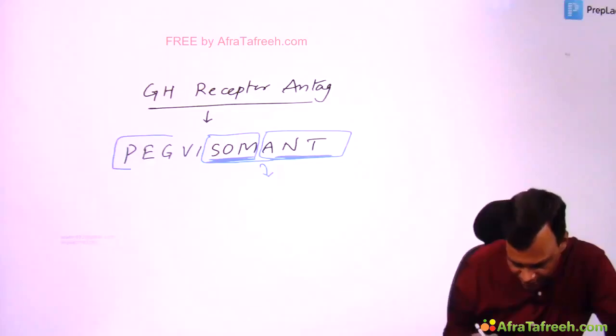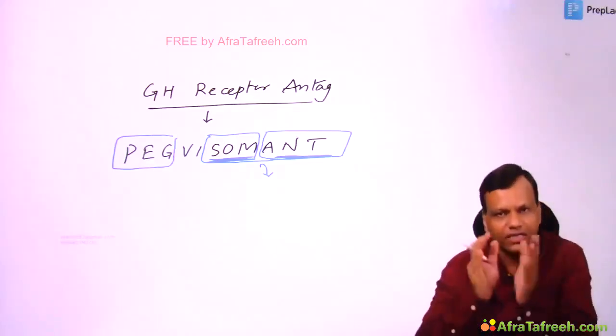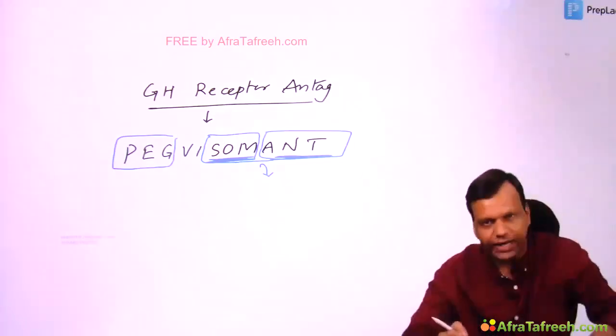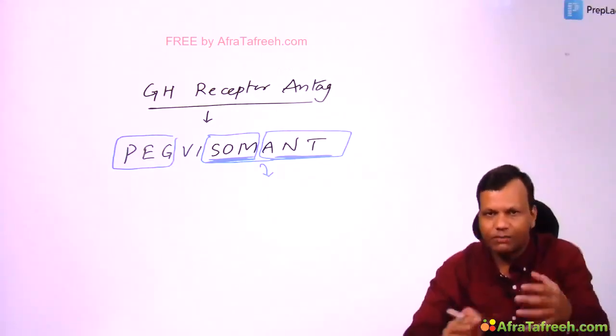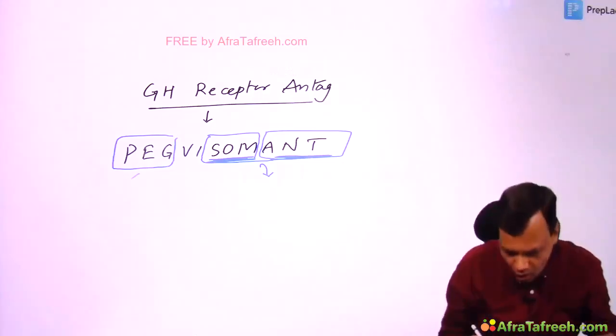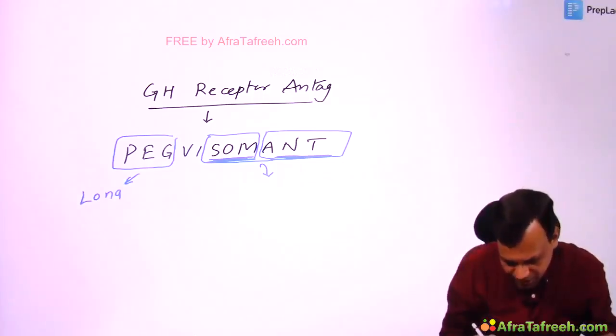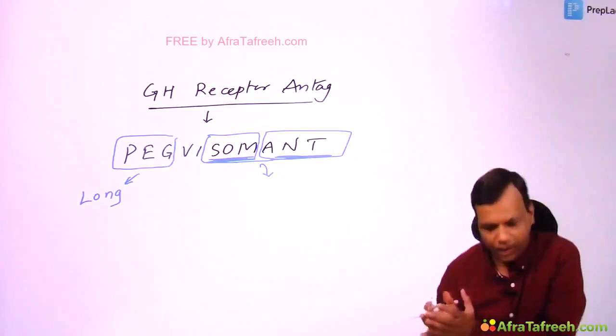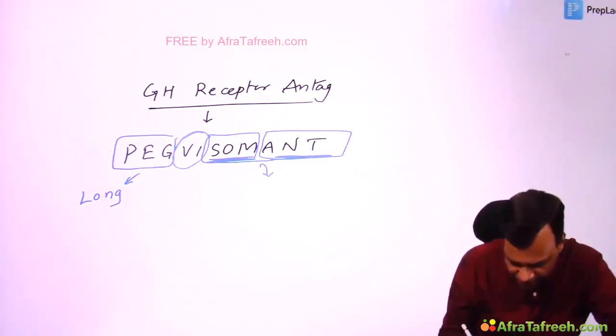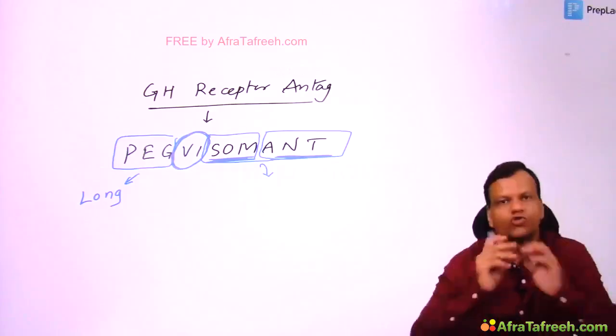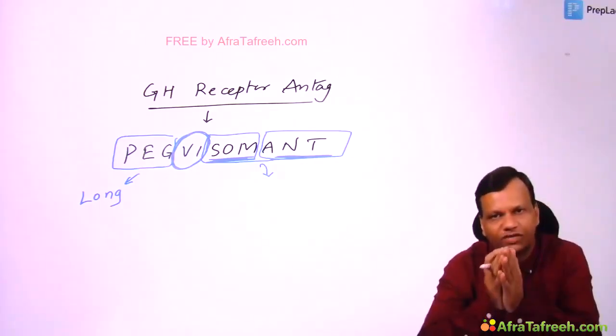Then PEG, in the name, stands for polyethylene glycol. Polyethylene glycol, if added to a drug, makes it long acting. So it is a long acting growth hormone receptor antagonist used in acromegaly. And this VI stands for the side effect. It causes visual problems. Visual problems are the main side effect of pegvisomant.